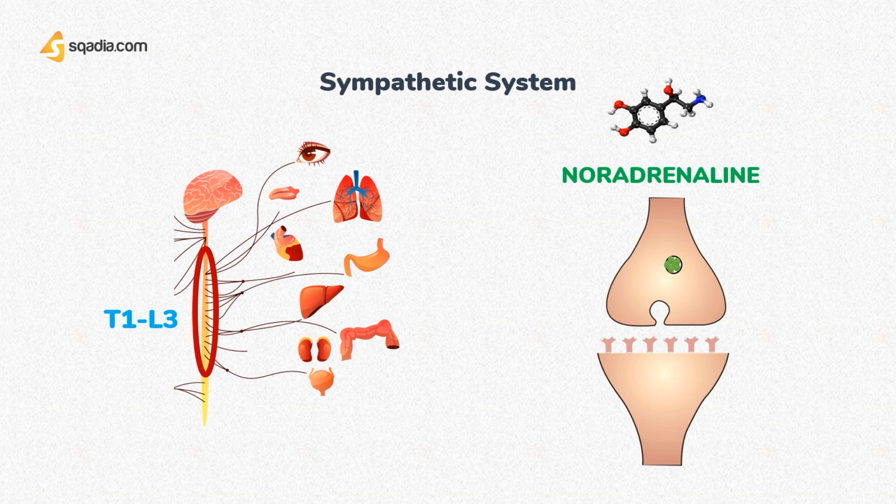Some preganglionic sympathetic fibers pass directly to the adrenal medulla, which can release adrenaline into the circulation. Norepinephrine and epinephrine produce their actions on effector organs by acting on alpha, beta-1, or beta-2 adrenoreceptors.